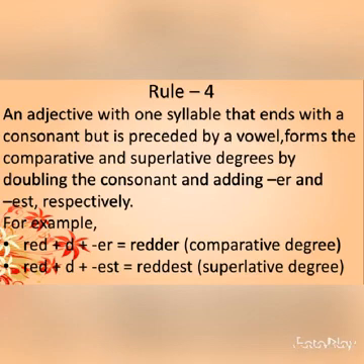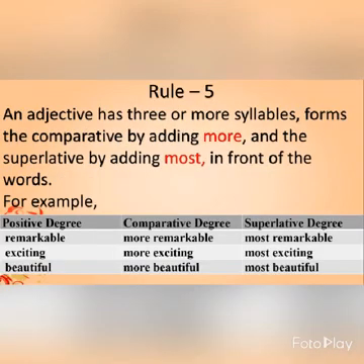In order to form the superlative degree, what will we do? Red, and then we will double the last letter, that is D. And then we will add EST. So it will be reddest. Okay. Now next rule is rule number 5.